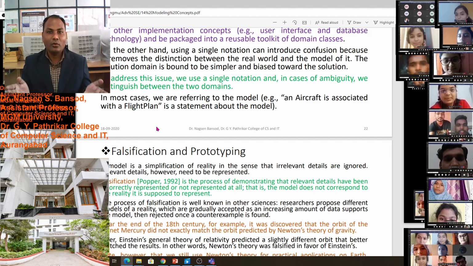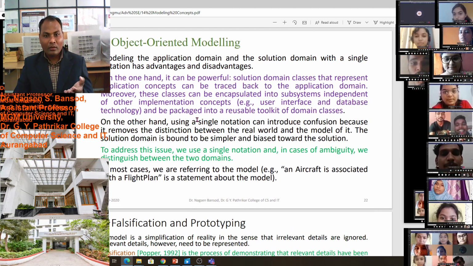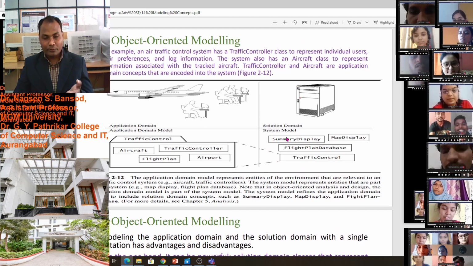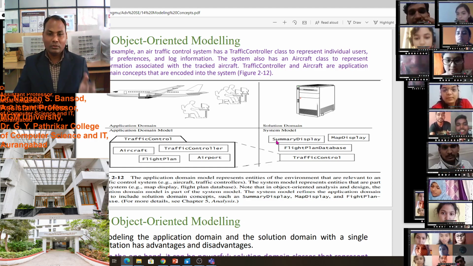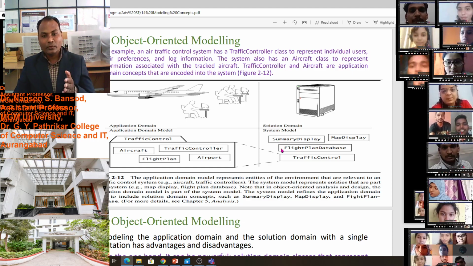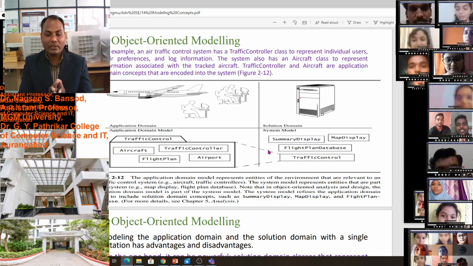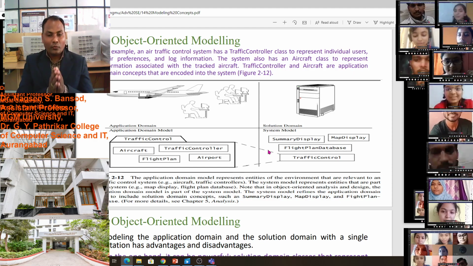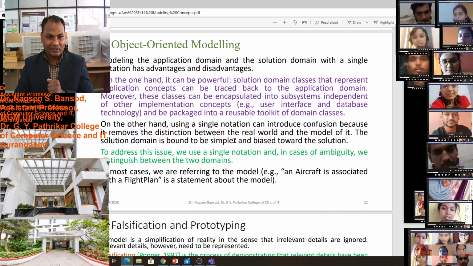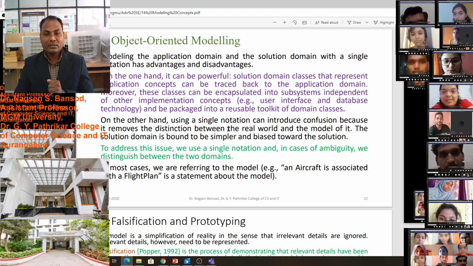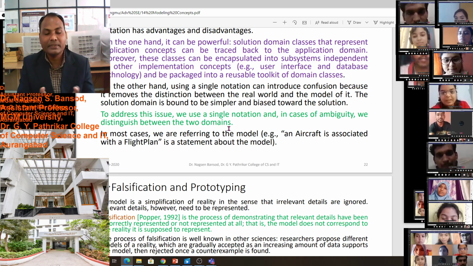Suppose we just use a single notation to represent everything, that will create some confusion. This information will not be understood easily by the client, because if we use just a single notation to represent a big or confusing problem, then to resolve that confusion we have to use many notations. By using a single notation it is difficult, because in the real world that is difficult, and representing the model is difficult.